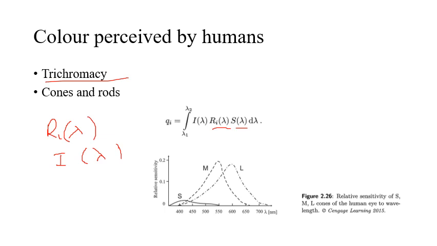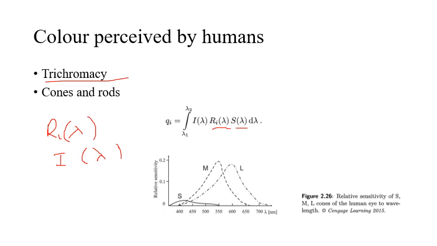So we have Ri of lambda, the spectral sensitivity of the sensor, and I of lambda, the spectral density of illumination. And what about S of lambda? Can you recall? I told you in terms of the power spectrum. In the same way, it denotes how the surface patch reflects each wavelength of the light when a surface is irradiated.